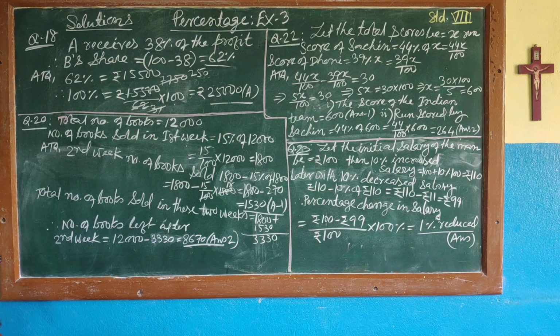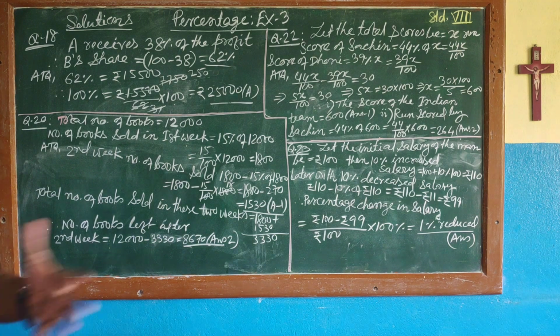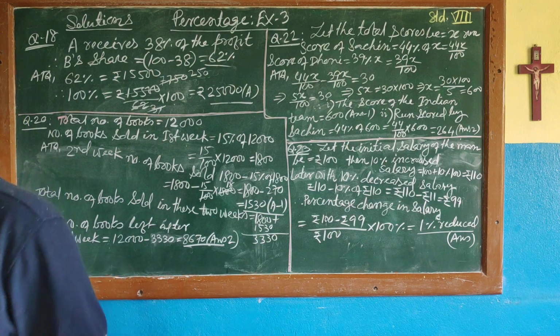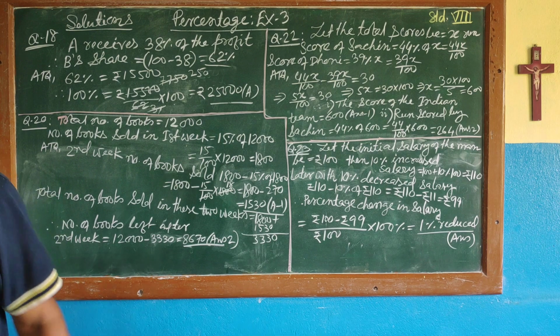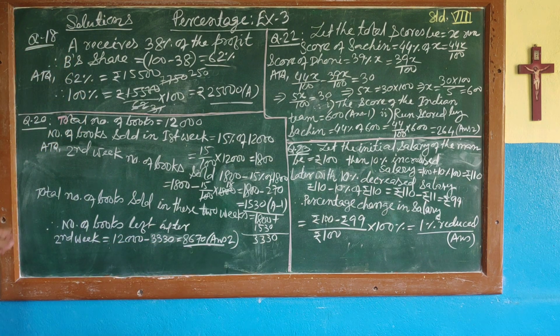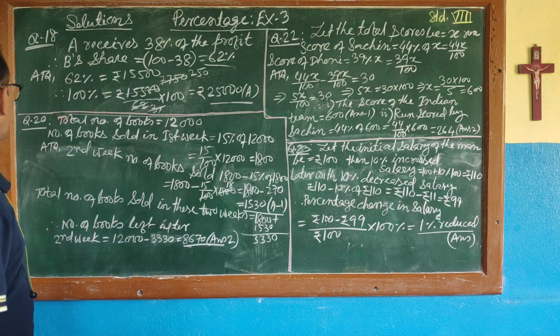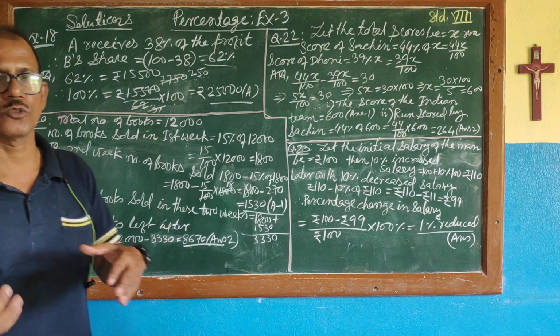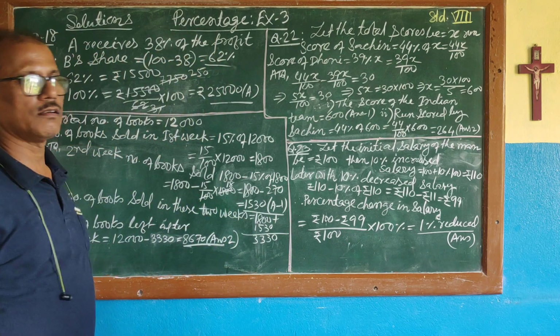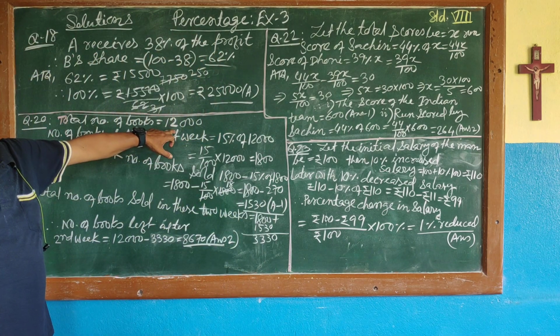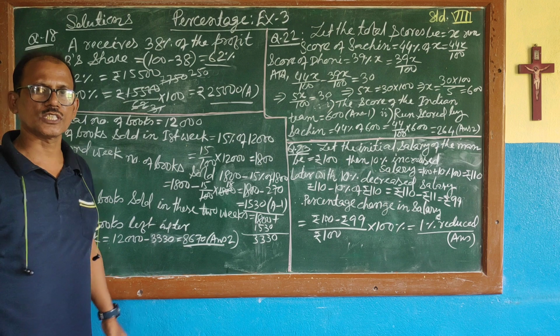Now moving on, I have taken question number 19. The percentage is given to you, and you have to take out the percentage of the required quantity. Then it is a very simple sum. I have done one similar sum in the previous one. Moving on to question number 20, it is given that the total number of books is 12,000, and the number of books sold in the first week is 15% of the total number of books. You understand?